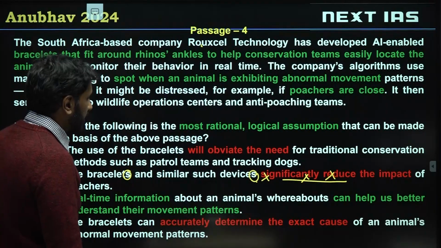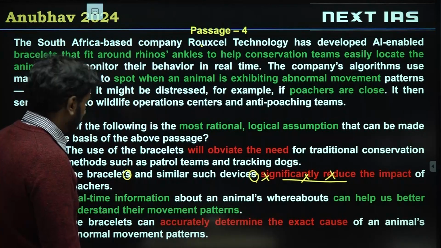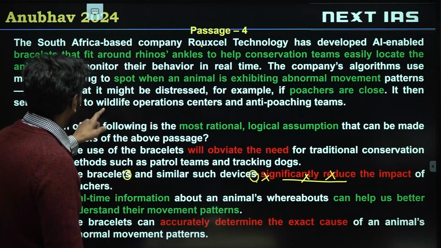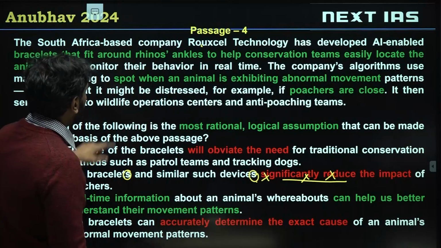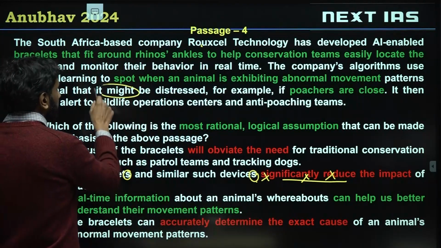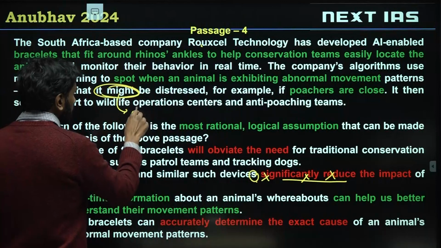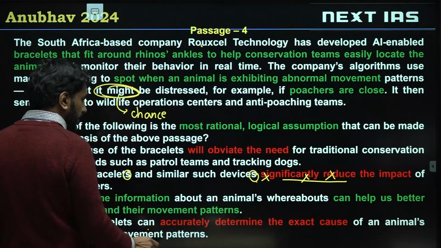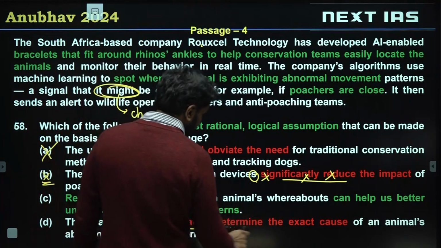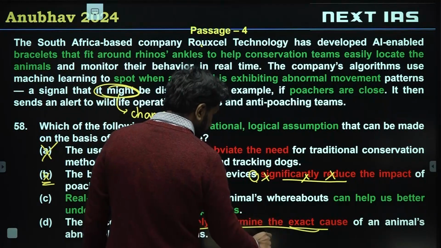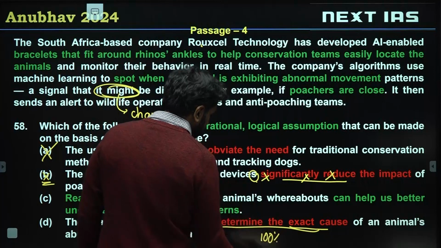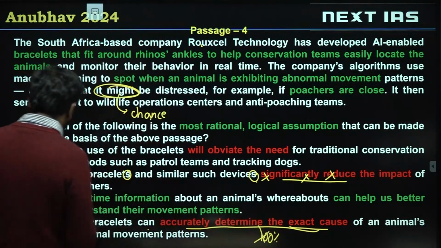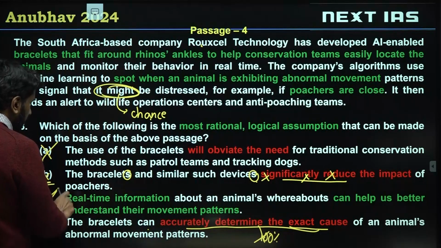D, the bracelets can accurately determine the exact cause of an animal's abnormal movement patterns. If you notice here, it might be distress, it might be poachers. So there's a chance. And here in option D, can accurately identify the exact cause. So this means we are 100% sure. This is not the same, right? So statement D is invalid. C is the correct choice.